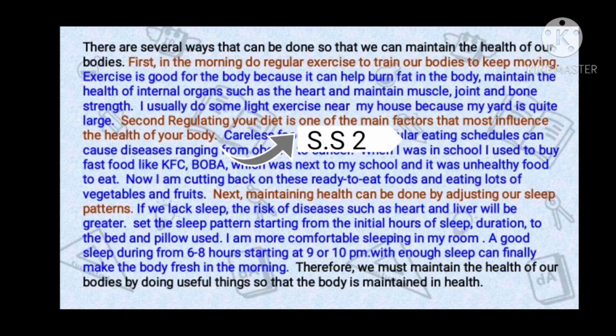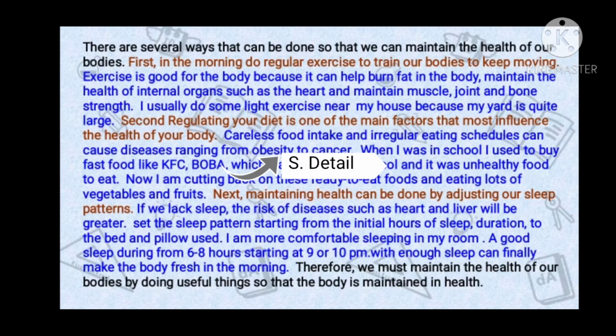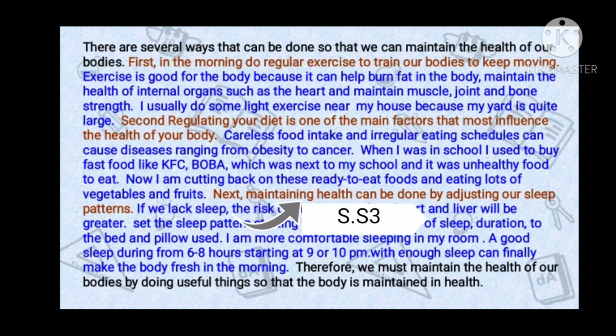Supporting sentence 2 is: second, regulating your diet is one of the main factors that most influence the health of your body. And the supporting detail is: careless food intake and irregular eating schedules can cause diseases ranging from obesity to cancer. This section explains what other methods can be done to maintain a healthy body, namely by regulating your diet.